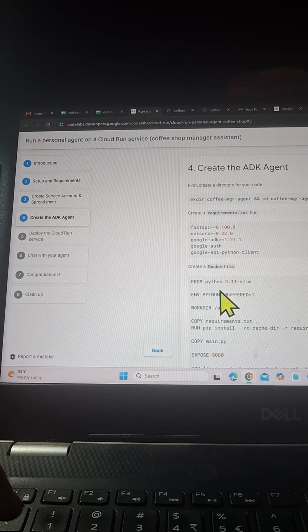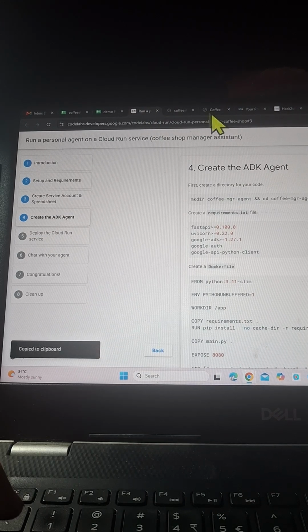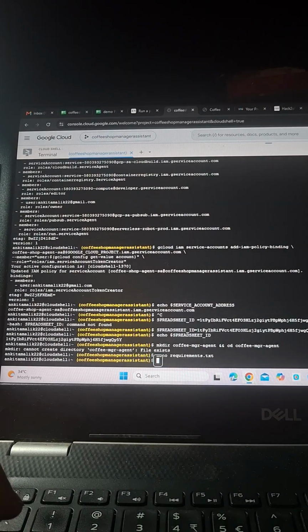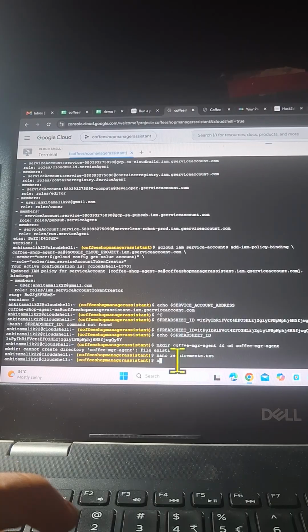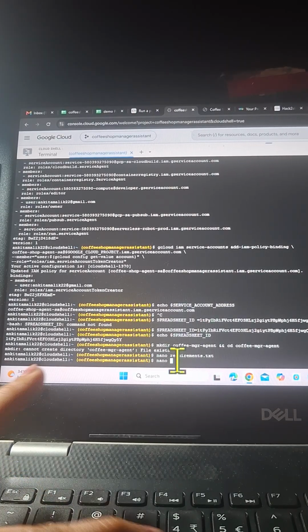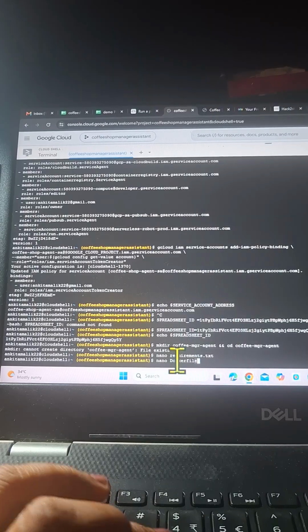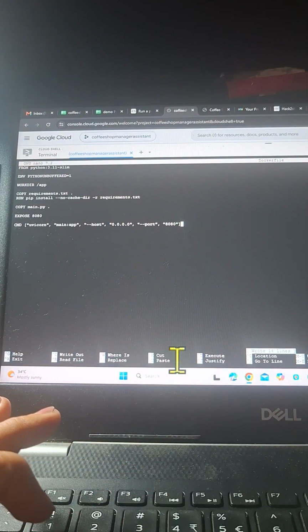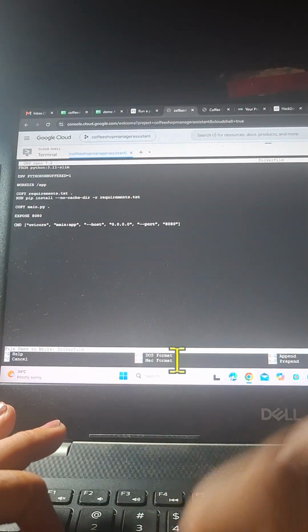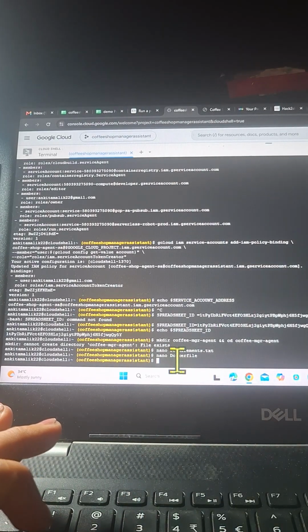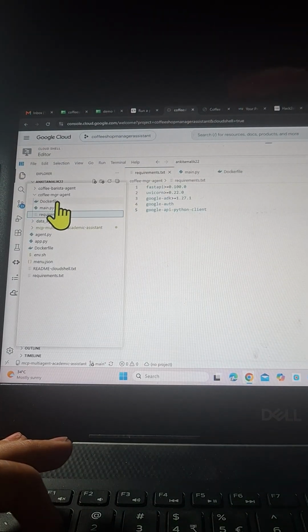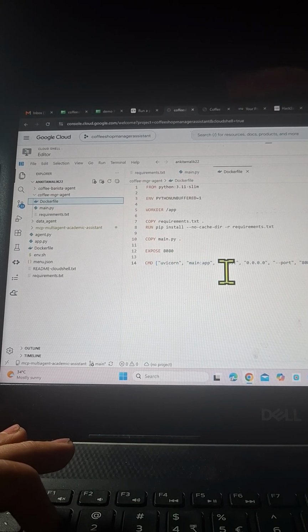Similarly, we have to create a Dockerfile. You can do it in the same manner. Although my Dockerfile is already created, again I'll do the same. It will just update the same. So I'll do what? I'll say nano. Name of the file is Dockerfile, and I'll paste the contents. Okay, Dockerfile is already created here, so you can see the content of the Dockerfile. It's there. Make sense? Now coming back to the terminal.